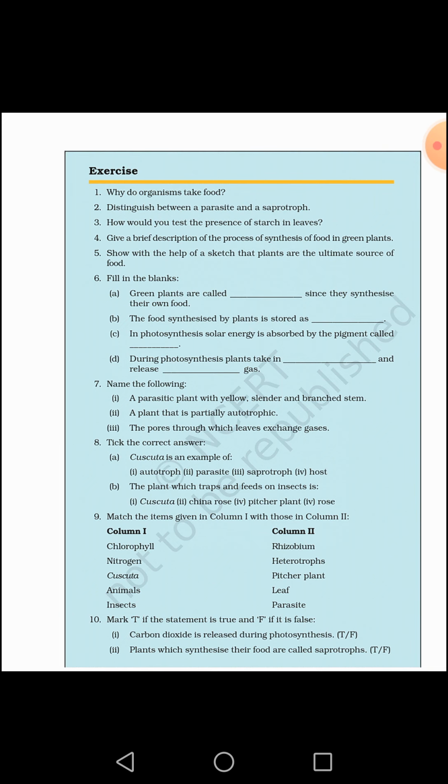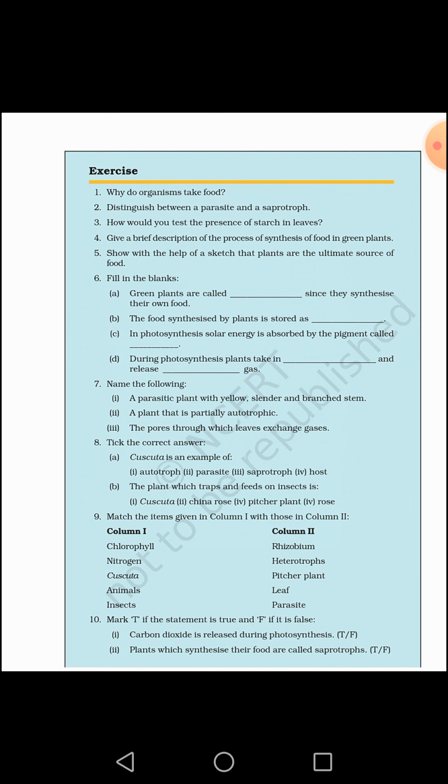After that, when the leaf becomes colorless, we will put 2 to 3 drops of iodine solution on this leaf. If we observe a bluish black color on the leaf, it means starch is present in the leaves. So in this way we can detect the presence of starch in leaves.